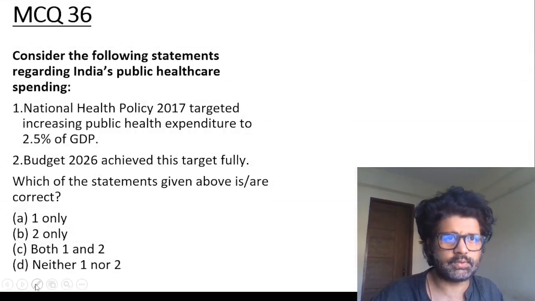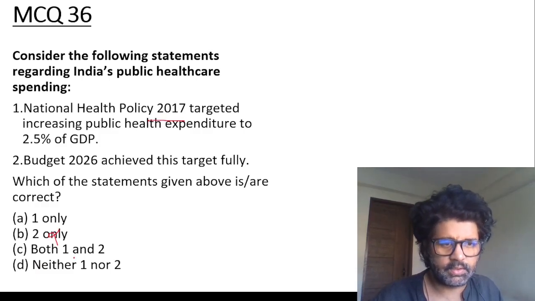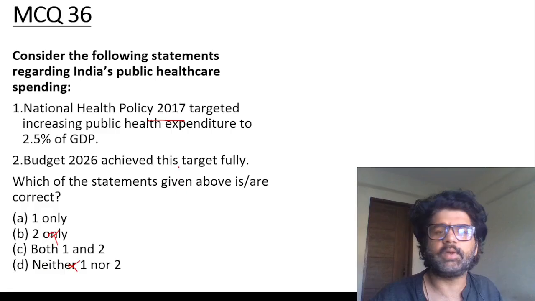MCQ 36. Consider the following statements regarding India's public healthcare spending. Yes, the first is correct. So you're left with A and C. The budget did not achieve it. The second is wrong. So the answer is A, 1 only.